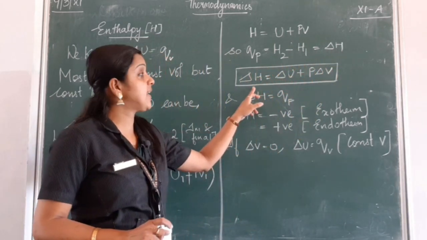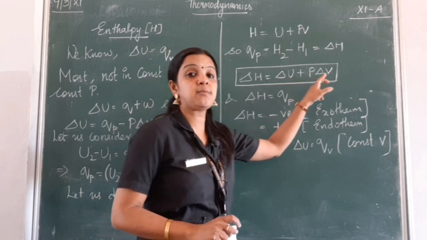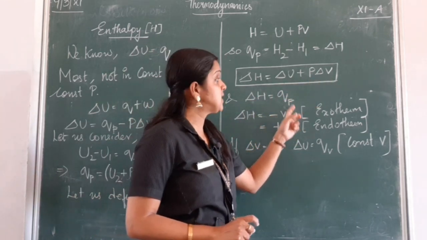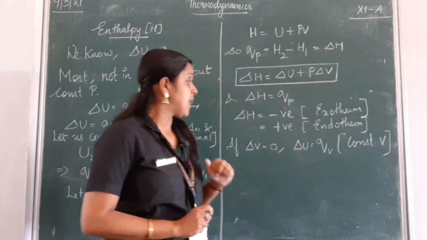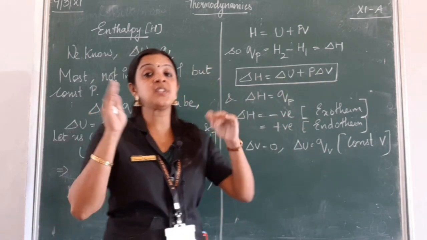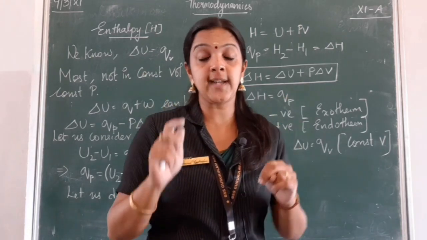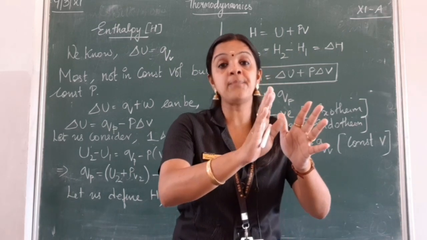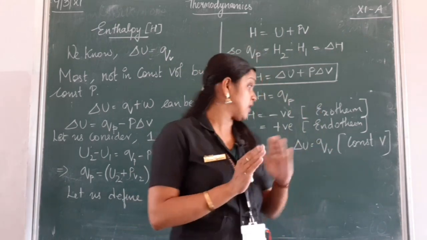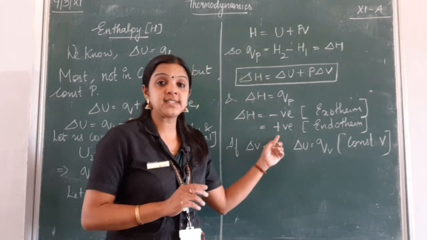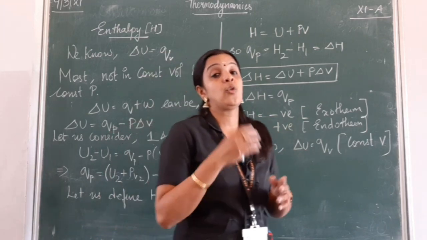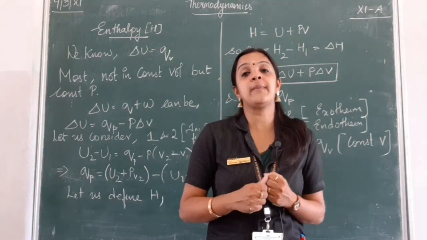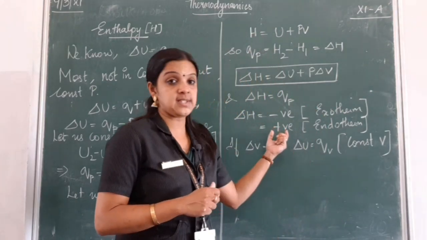So I will again write del H is equal to del U plus P del V, and we know del H is nothing but QP, which is del U plus P del V. Now this del H, the change in enthalpy, can be of two types. One is exothermic, when heat is given out from the system to the surrounding, and del H will be negative. Del H is positive if it is endothermic, when heat is taken from the surrounding into the system. When heat is absorbed by the system, it becomes positive.